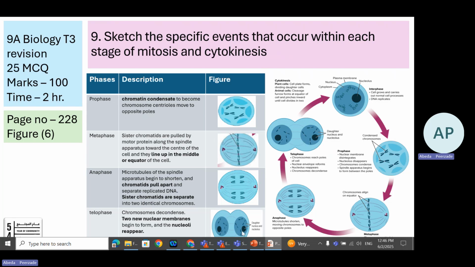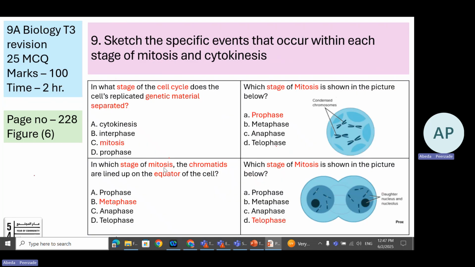And finally, the telophase is very easy to identify, where the genetic material of the nuclei is separate. This is the last phase. Telo means end. Last phase in mitosis. Chromosomes decondense. Two new nuclear membranes begin to form and the nucleoli reappear. Now, next questions. It is the same learning objective, but a few more questions we will see.